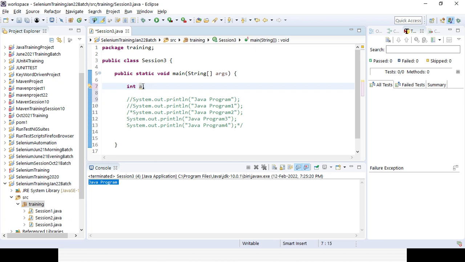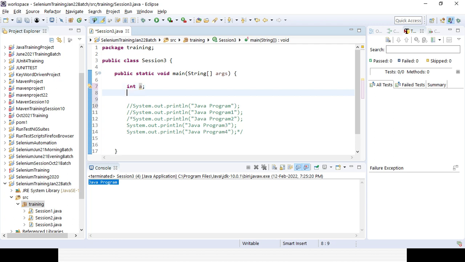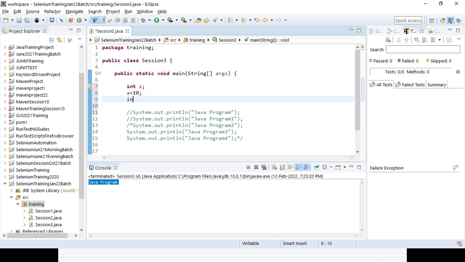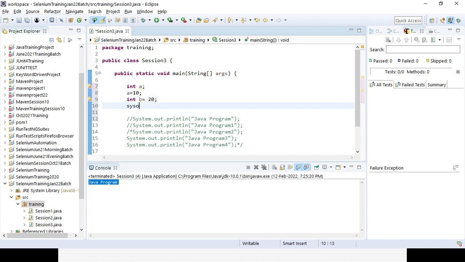Sometimes you can define the data type and assign some value in the next line, or the other way, you can give the value at the same time. That's how you can define the data type. And if you want to print, you can print with the help of the SYSO method. You can print A, because that is a variable. That is the reason you no need to cover it within double quotes, because you want to print the value of the variable, so it will be without the quotes.